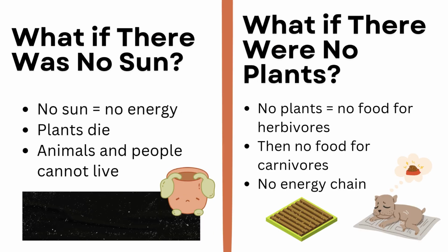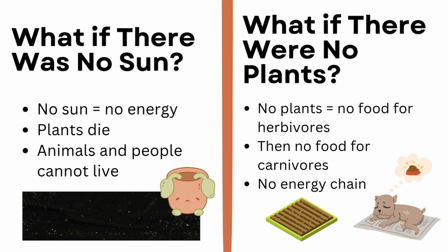So what would happen if there was no sun on Earth? Basically the whole planet would be cold and dark. Plants would die because they can't make food without sunlight. Then herbivores would have no food. Then carnivores would also have no food, so without the sun, all life would stop because everything would die. There is no food for any plants or animals left on Earth then.